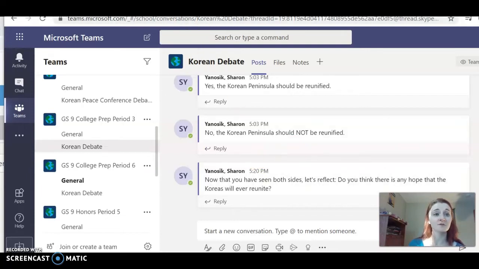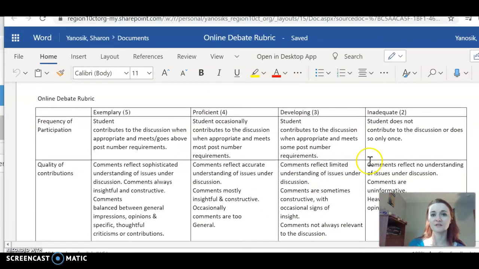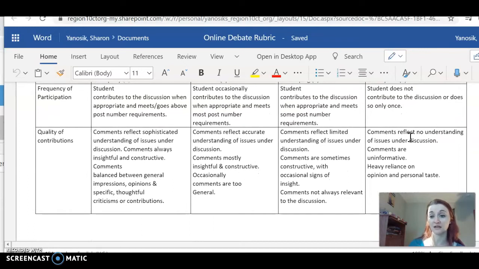Now, in order to get full credit for these posts, and this is on where the video is posted, there is this debate rubric. Half of your grade, because this is going to be about 10 points, is the frequency of participation, meaning did you post 4 times? It depends. If you only post 2, then you'll probably get in the developing range. If you post 3, it'd probably be proficient. If you posted 1, it's inadequate. So that is just literally posting the correct number of times that I've asked you to.